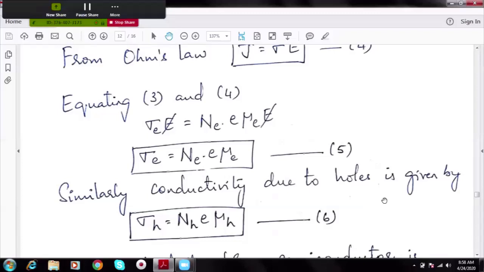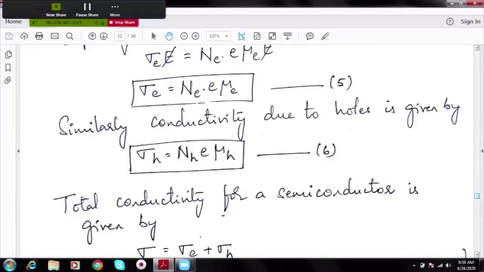Though we know electrons and holes are both responsible for conduction of current, at present we have derived the expression for conductivity due to electrons only. That is equation 5. Similarly, on applying the same explanation, I can derive the expression for conductivity due to holes only. That is sigma H is equal to NH E into mu H.